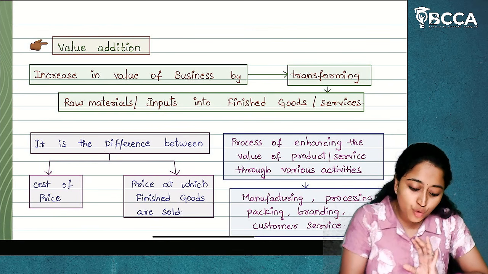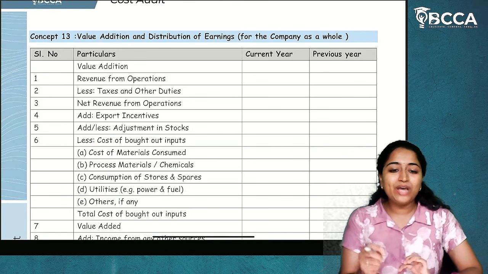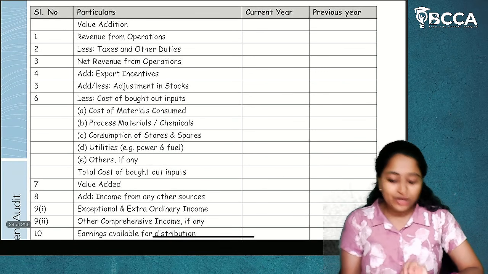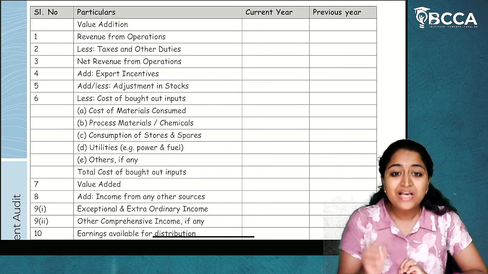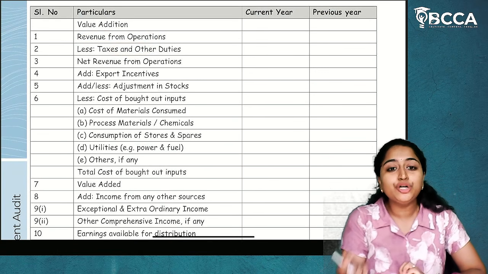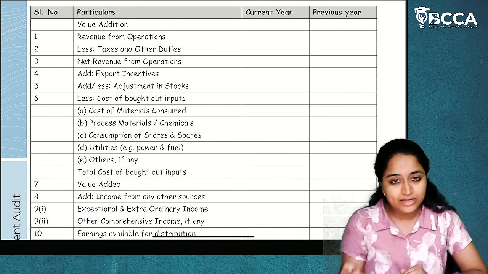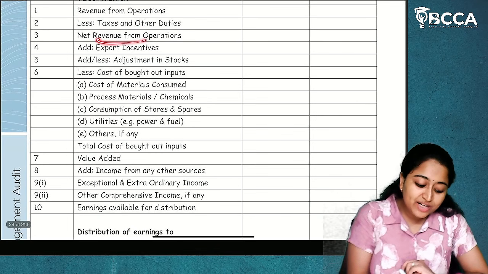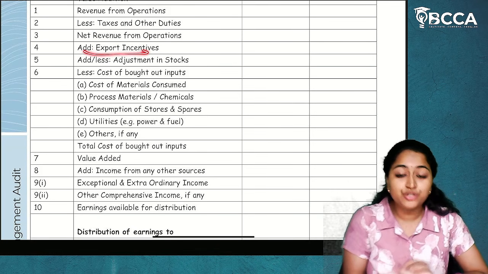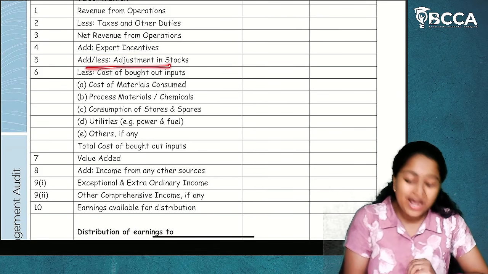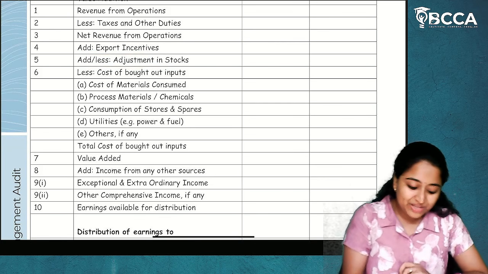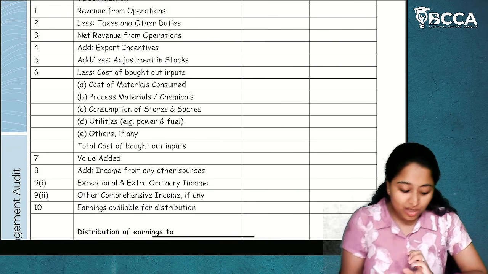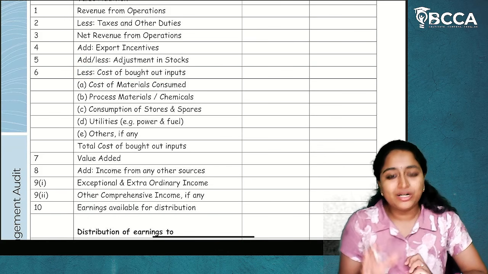So we are not going to go into detail about all that, but we are going to see the format for value addition. Now, what is the format? First, we will take revenue from operations. From that, whatever taxes or duties are there will be deducted. And we will get the net revenue from operations. To this net revenue from operations, we are going to add the export incentives, add or less adjustments in stock. Then we will get the total of A. From this total of A, we are going to less cost of bought out inputs.